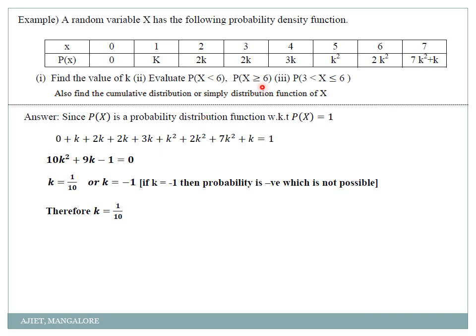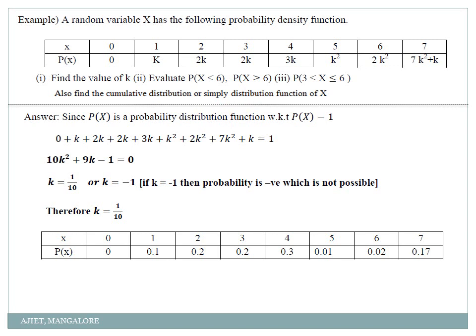Correct, one and the same. So I just substituted the values. k as 1 by 10 is 0.1, 2 by 10 is 0.2, 2 by 10 is again 0.2, 3 by 10 is 0.3, k square is 1 by 100, 0.01, 2 by 100, 0.02, and 7k square plus k, that is 0.17.